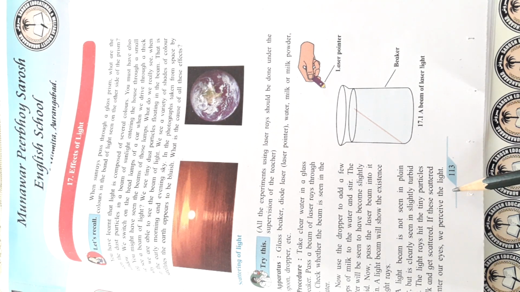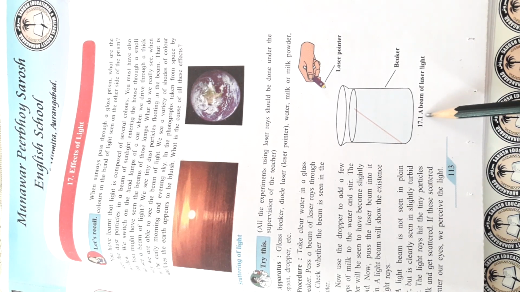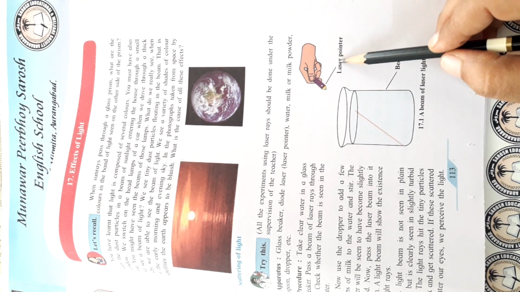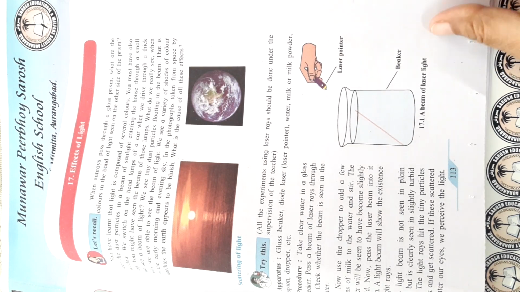If these scattered rays enter our eyes, we perceive the light. Here you can see figure 17.1, a beam of laser light. This is the beaker and this is the laser pointer. Turn to page number 114.